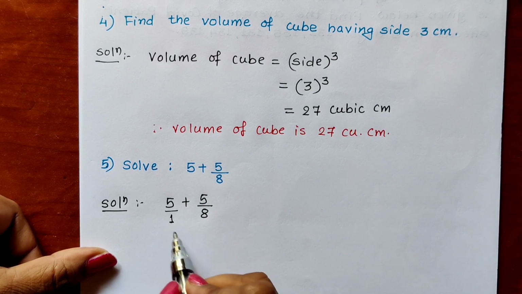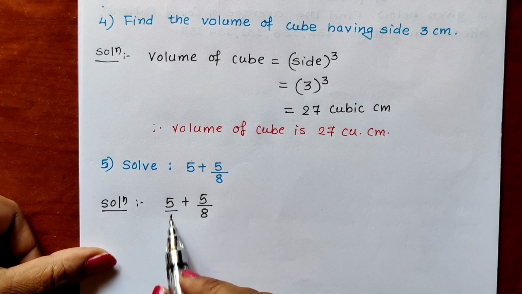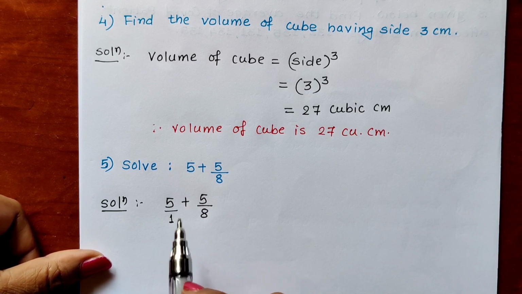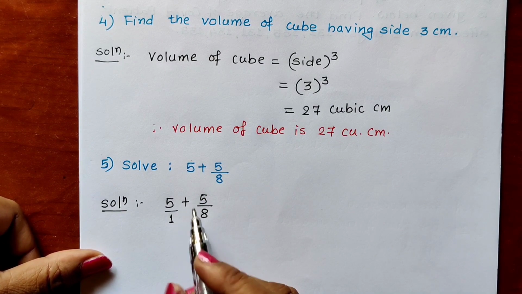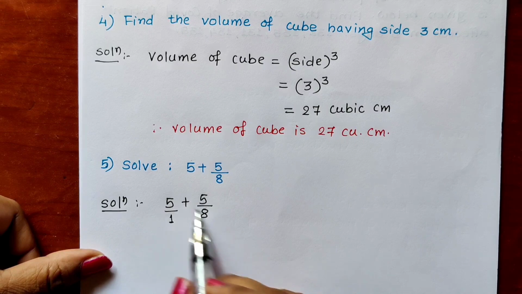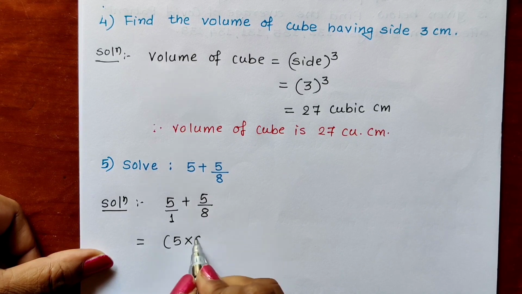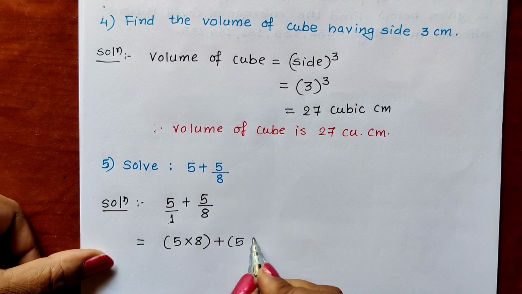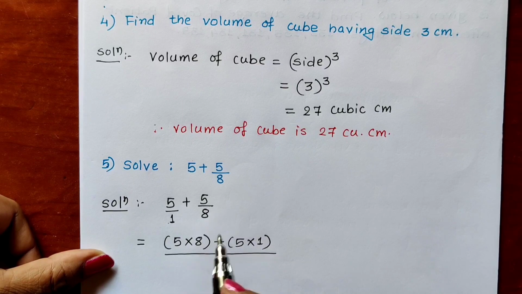You can write with pencil. I have shown with my pen only, but you can write here with pencil. We have to imagine that there is 1. Always there is 1. If the simple integer is there like 5, always there is 1 in the denominator. Now how to solve this? We have to cross multiply. So 5 into 8, 5 multiplied by 8, then plus sign is there, 5 into 1 upon denominator multiply with denominator, 1 multiplied by 8.